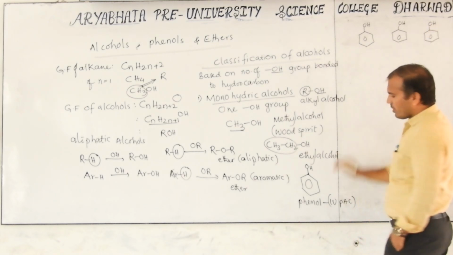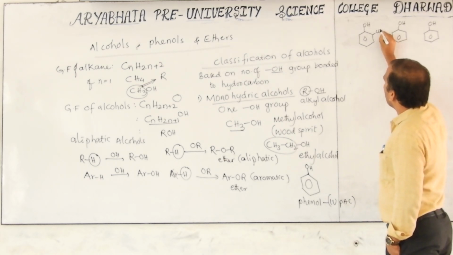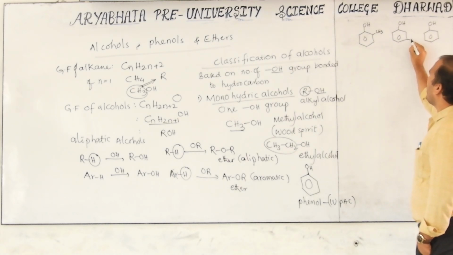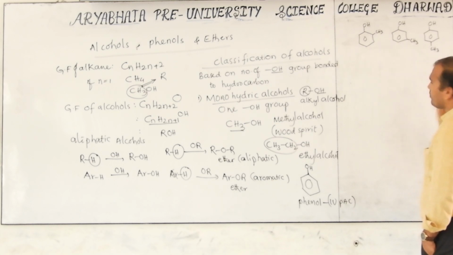All are looking the same, but the position of the other group is changed. Here ortho position methyl group, here meta position methyl group, here para position methyl group.